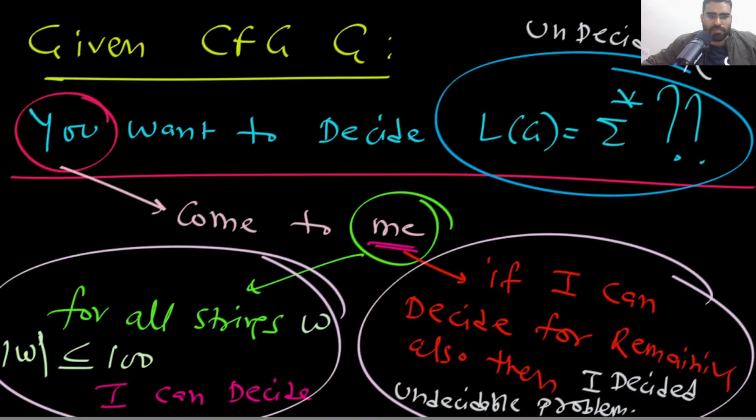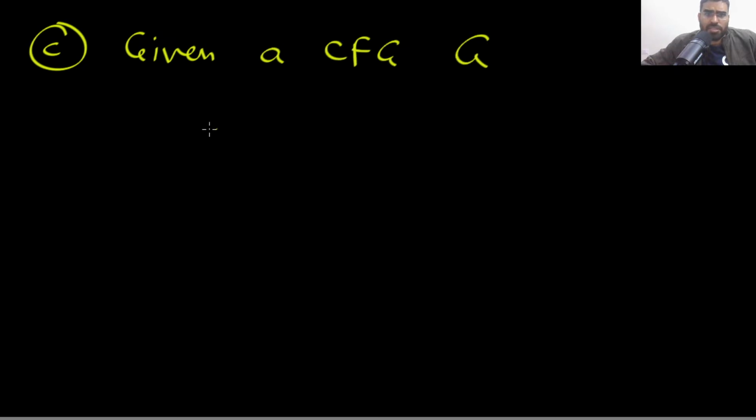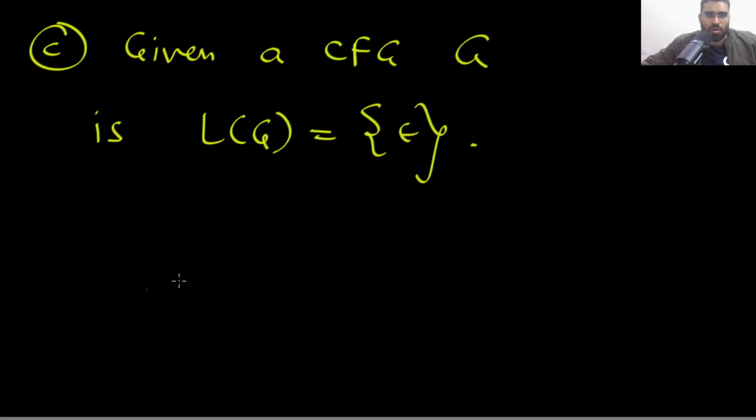What is option C saying? Given a context-free grammar G, is L(G) equal to epsilon? This is actually decidable. How can you decide this? Tell me. This problem is decidable, but how can you decide this?